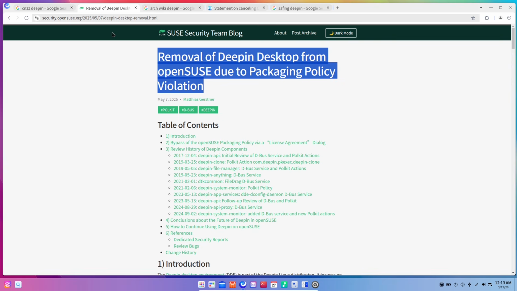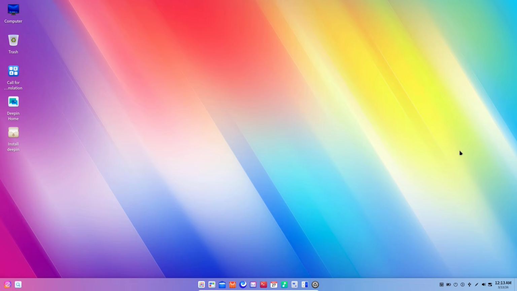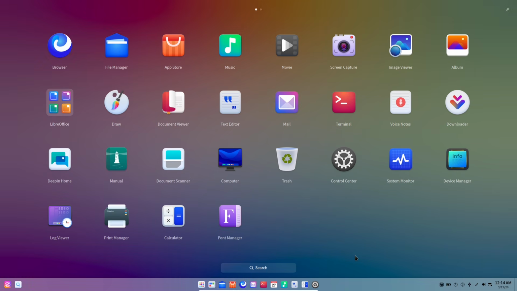Transition to concerns. But when we evaluate an operating system, especially one we trust with our files and privacy, security and transparency are non-negotiable. That's where Deepin raises real questions.